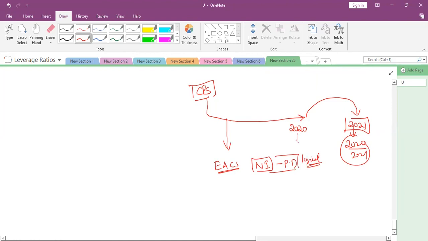You are not paying 2020, but you will pay in 2021. So is it not logical? Net income minus preference dividend. Anyhow, you are not paying today, but you are paying in 2021, which means the current year income up to the preference dividend is not available to common stockholders. What income is available to common stockholders?